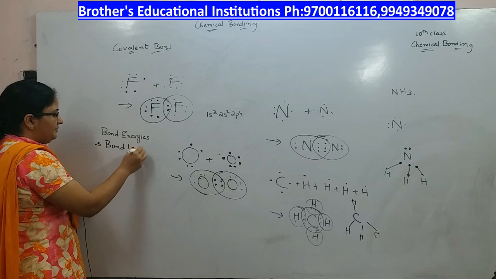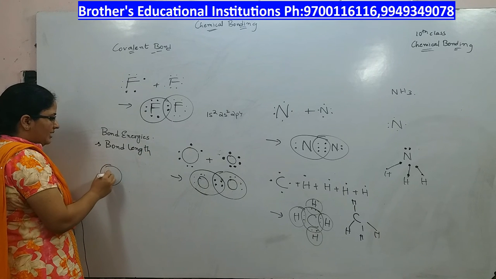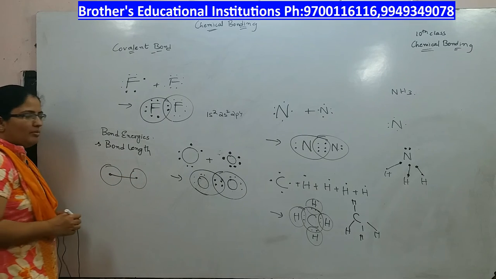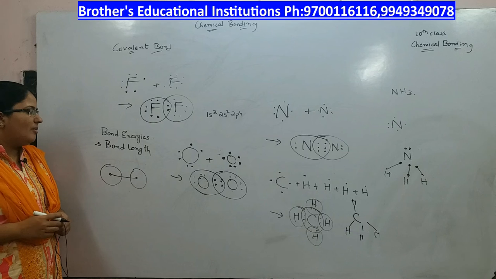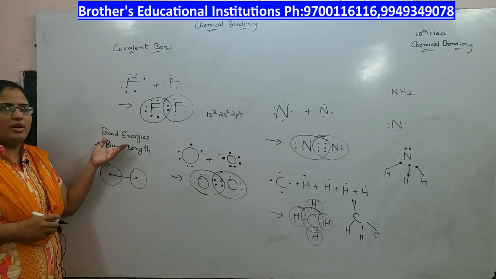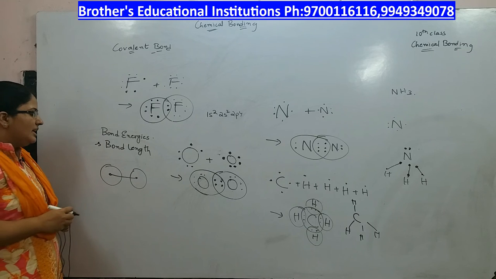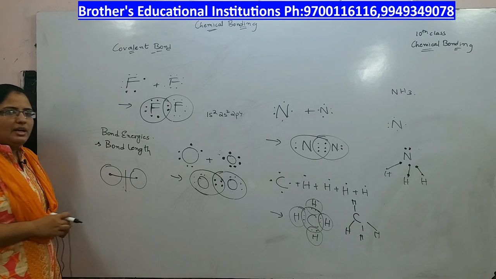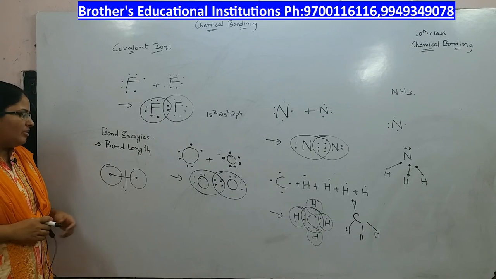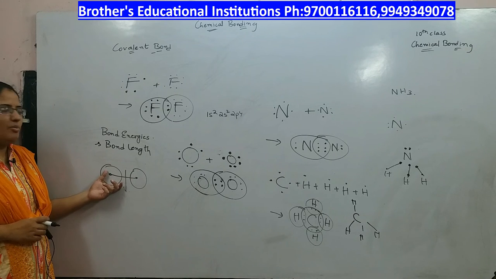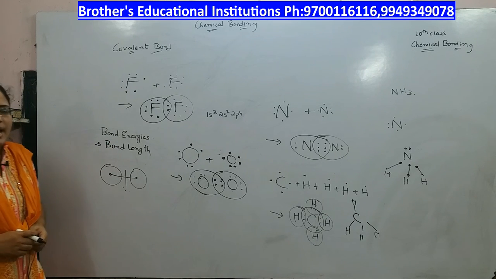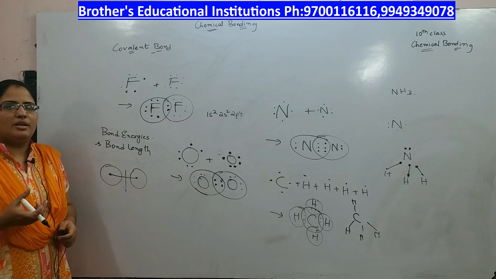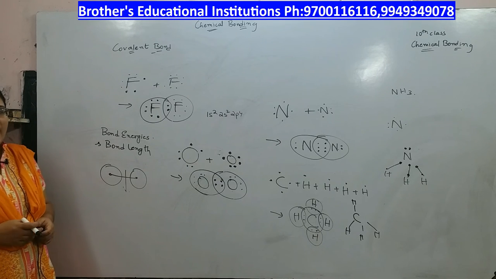Now, let us look at the new topic called bond energies and bond length. Bond length is nothing but the equilibrium distance between nuclei of two atoms that are bonded together. That is what is bond length. Bond energy or bond dissociation energy is the energy required to break the bonds in the covalent bond formation of a gaseous atom. Now, in order to break the bonds we require some energy. So, bond energy or bond dissociation energy is the energy required to break the bond between atoms that are bonded together in a covalent bond of a gaseous atom.